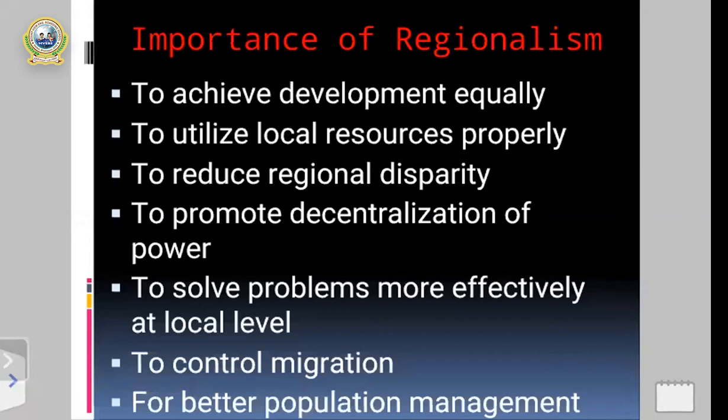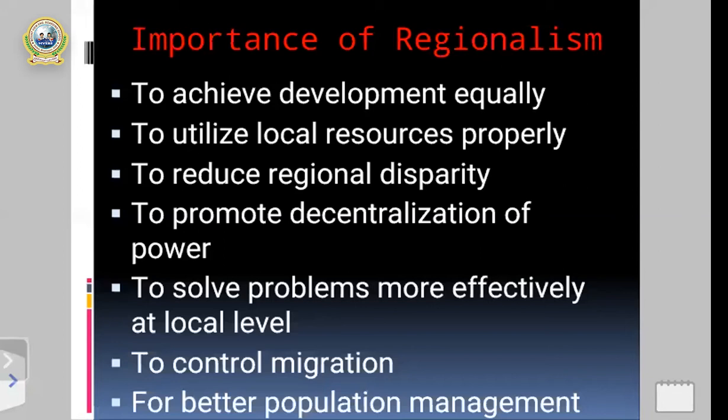Okay, my dear students, first of all, the first importance of regionalism in the context of Nepal is to achieve development equally, to get development equally in the different areas and places, to achieve equal development in the five development regions. That's the first importance of regionalism, to achieve development equally.